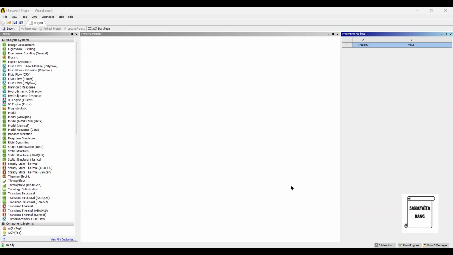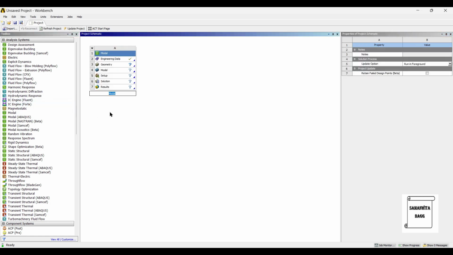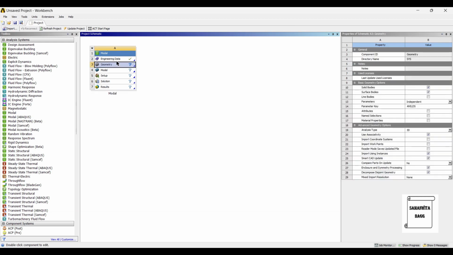On ANSYS Workbench tutorials. In this session, we are going to analyze a drill bit for its modal analysis. We will start by double-clicking on module. We will first go to engineering data.